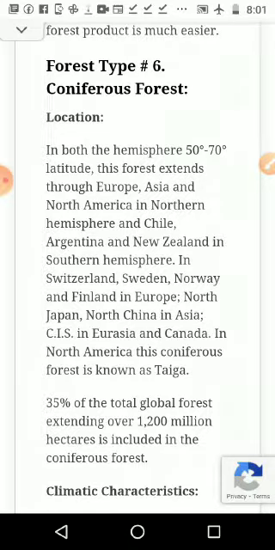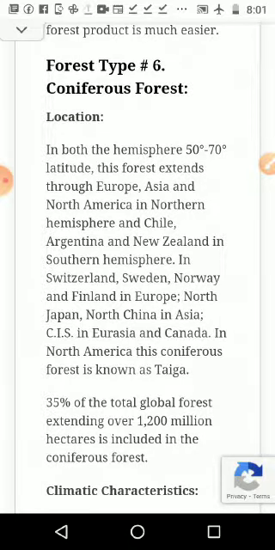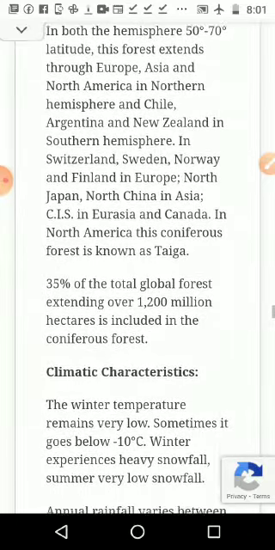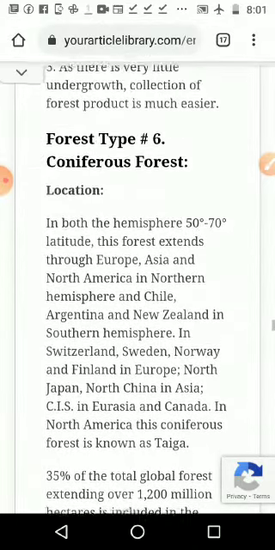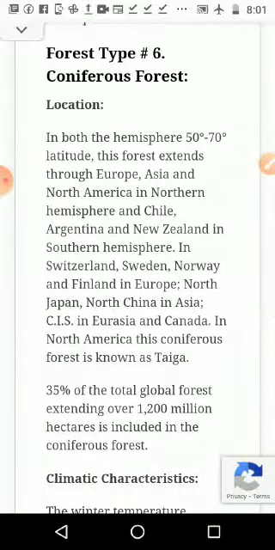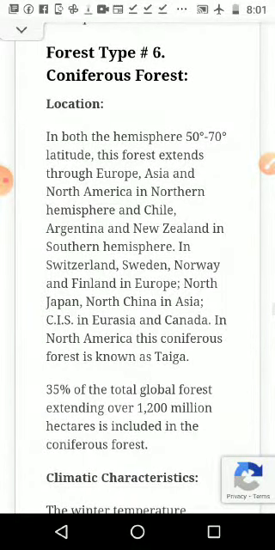So in Asia also we can see it, because of the high mountains of the Himalaya. We can see this coniferous forest here in India also. These are the 6 major types according to the world, and next we will see the different types of forests according to India. Let us watch.